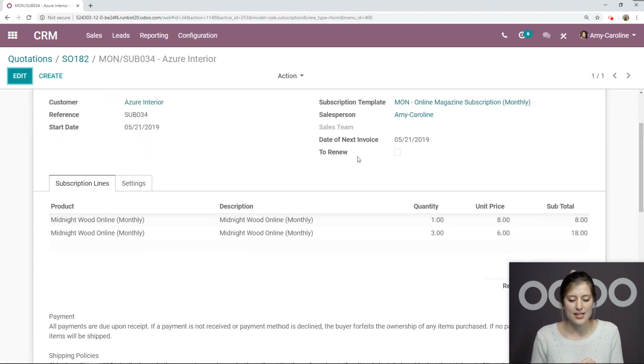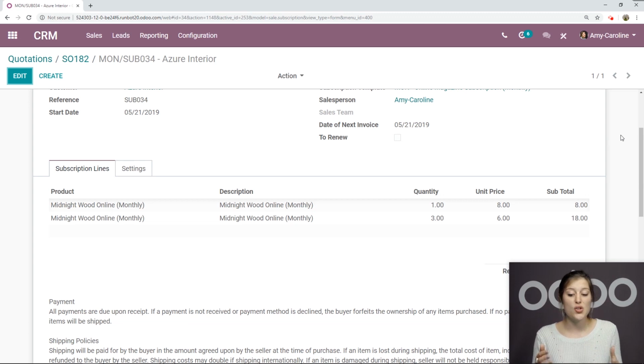We're going to click on this, and then we're going to have an additional line added with the extra magazines that they would like to purchase at the reduced price right here. So it's super easy to upsell to your customers. And again, it's a huge advantage to upsell to existing customers since they already have a lot of faith in your company and what you have to offer.